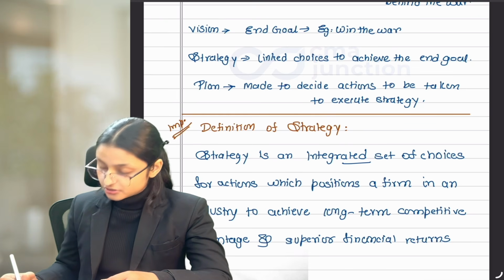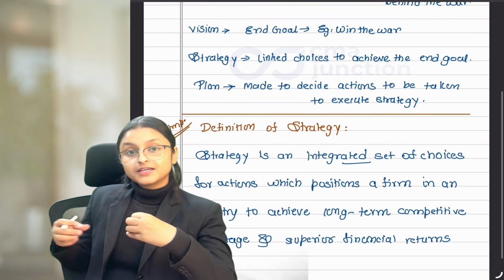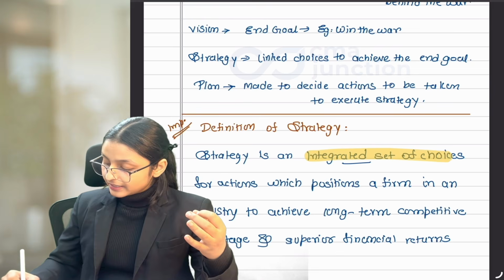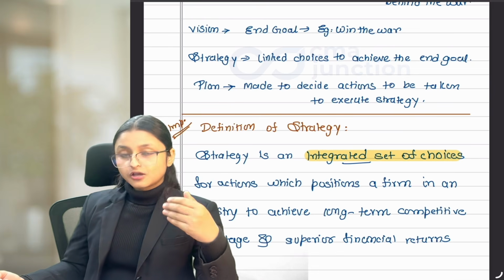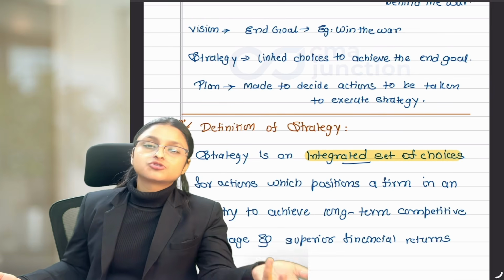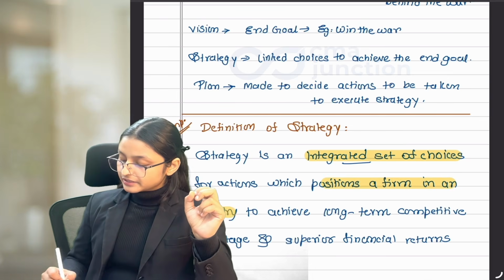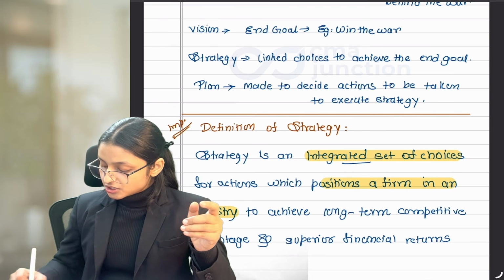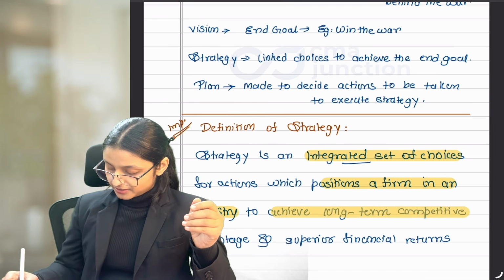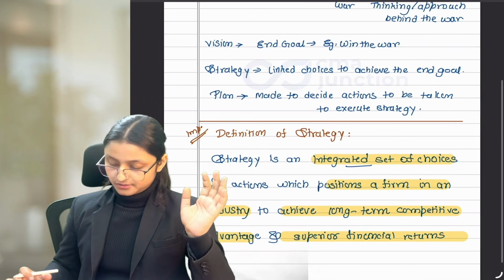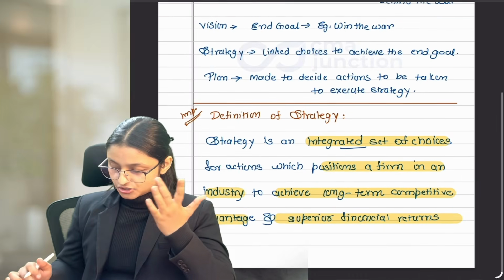This definition you should remember, and that is why I had explained it in a very deeper manner. So strategy is an integrated set of choices for actions, that is, what actions we should take and what actions we should not take, which positions a firm in an industry to achieve long-term competitive advantage and superior financial returns. Done? This is what strategy is.